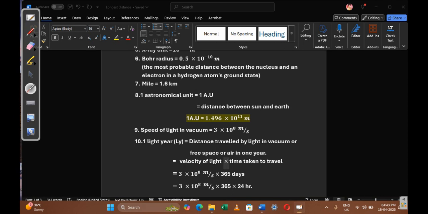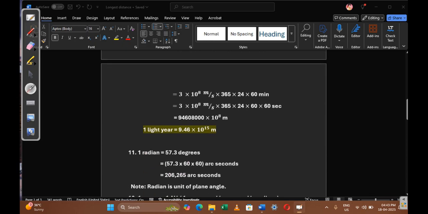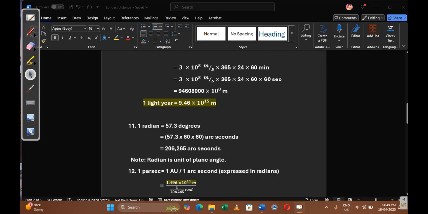Calculation for this is given here. So 1 light year is 9.46 into 10 power 15 meters. Next one is 1 radian. 1 radian is 57.3 degrees. We can convert this into arc seconds. This is also a unit of length when an object is in rotatory motion.